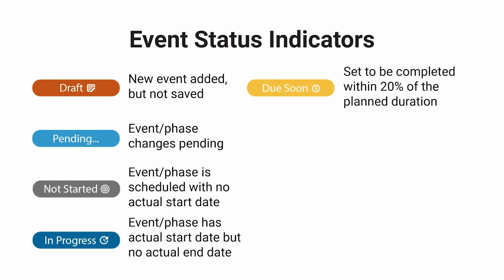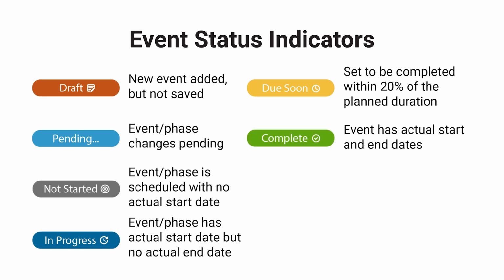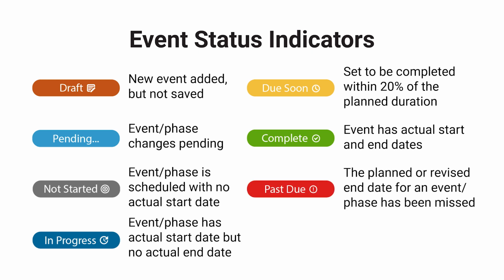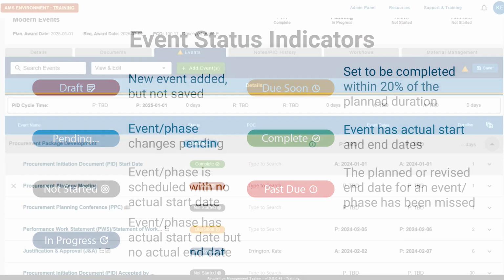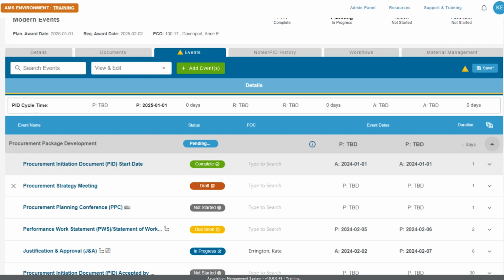Due soon means that the event is planned to be completed within 20% of the set plan duration. When my event has an actual start and end date, I will get the complete indicator. If I do miss my planned or revised end date for an event or a phase, then I will get a red past due indicator. The status indicators will automatically update when the start dates are changed and the page is saved.